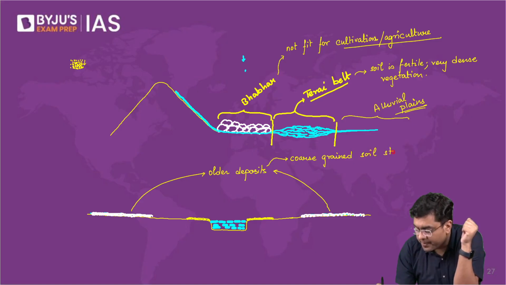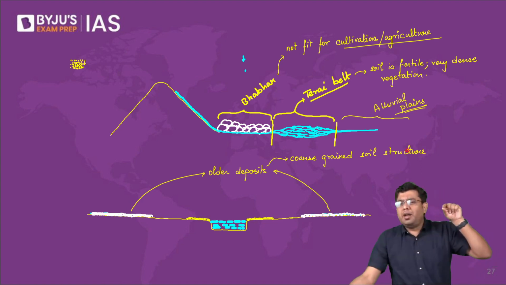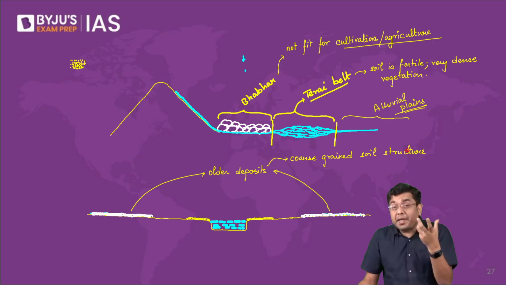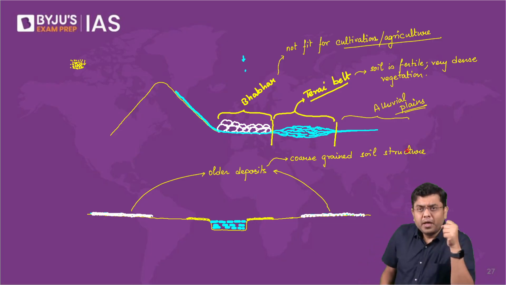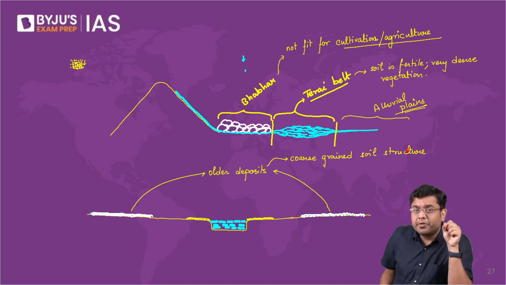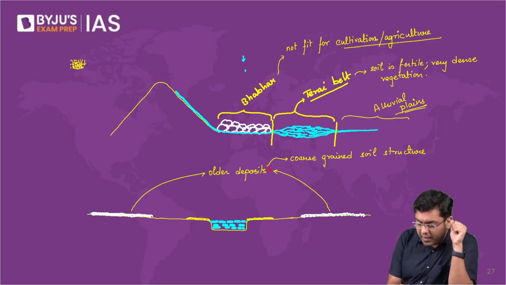Soil structure. So when the soil has larger grain size, it won't have the ability to trap air and water in between. Excess amount of water will immediately be drained out. So coarse grained soil is never considered to be fertile. So in older deposits, you will find these older deposits, they are referred to as bhangar.